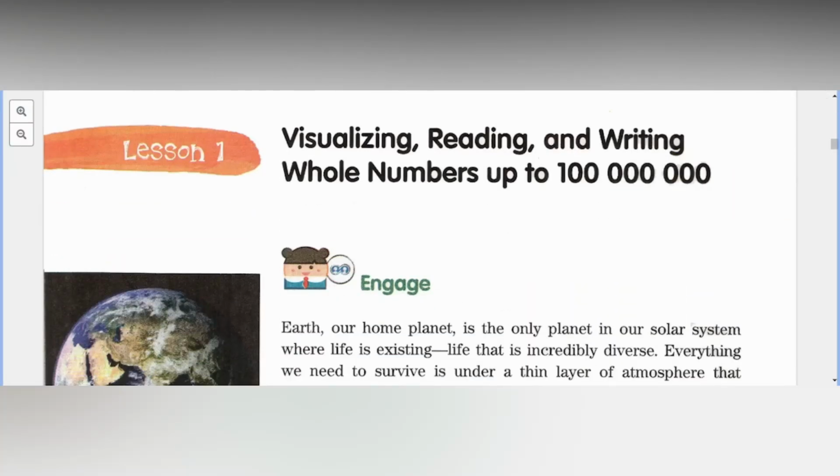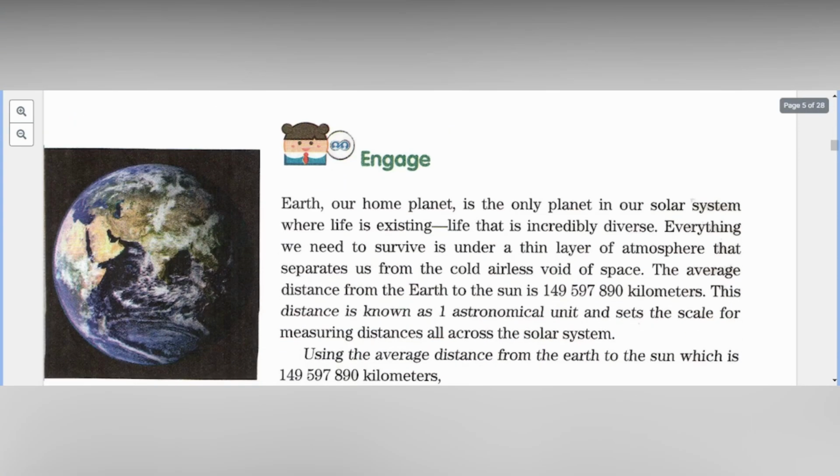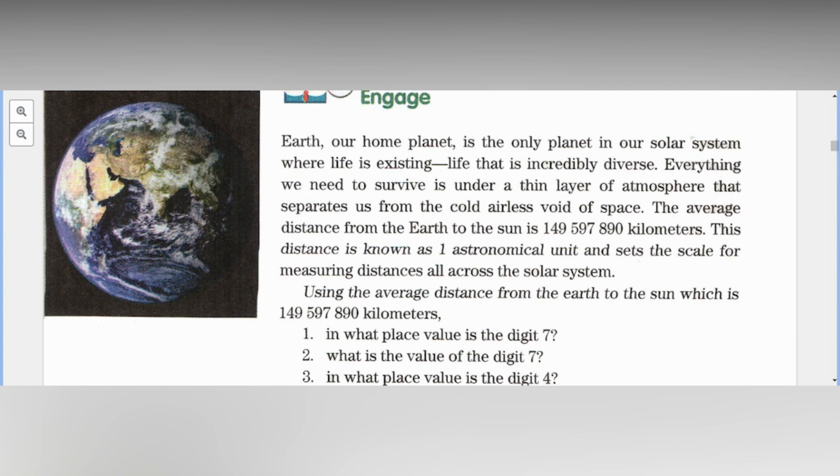Visualizing, reading, and writing whole numbers up to 100,000. Earth, our home planet, is the only planet in our solar system where life is existing. Kaya nga, di ba, madami naghahanap, baka yung Mars, may mga alien doon, pwede tayong pumunta doon. Ayan, kaya may mga taong sinend doon para baka mag-start sila ng civilization sa Mars. But for now, only Earth has the life where people are existing.